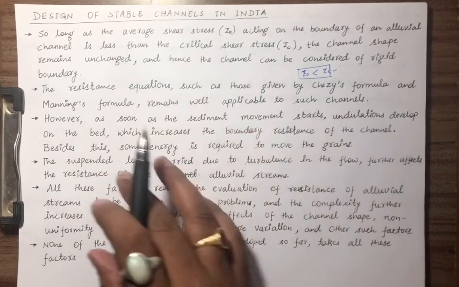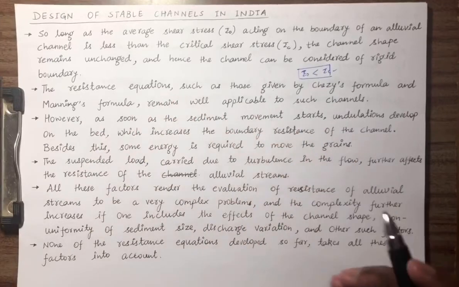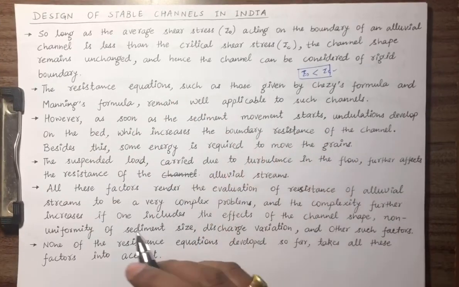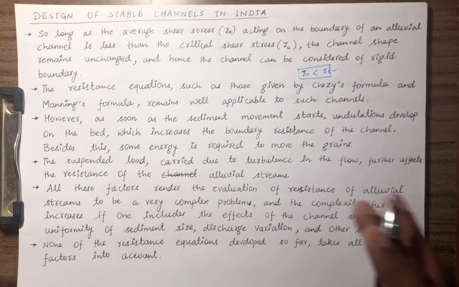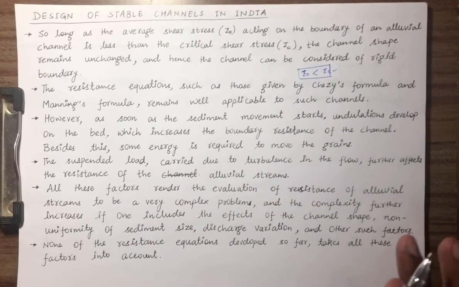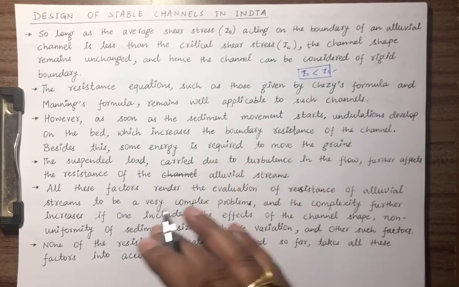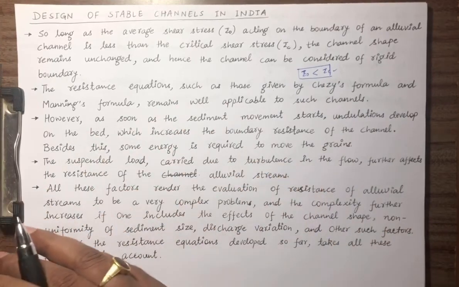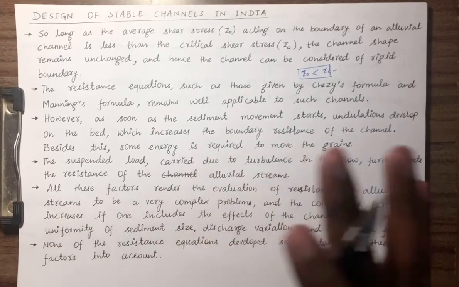It seems very easy while I'm reading and dictating, and you are saying okay, this is fine, but when you do the actual calculation, which is out of scope of your syllabus, you will see all these things clubbed together, and it will give you very complex equations.